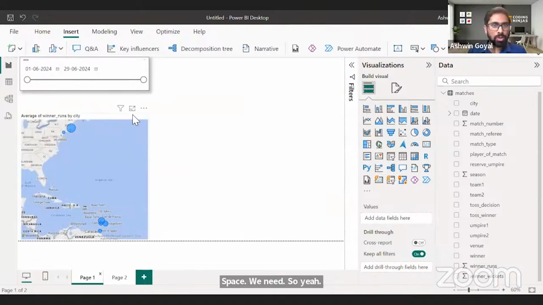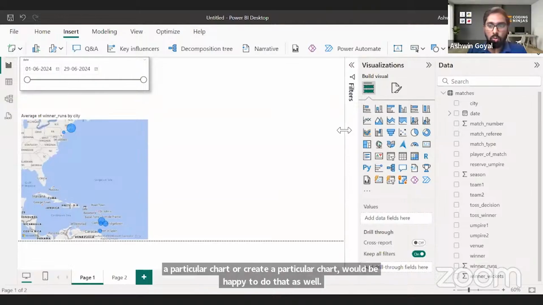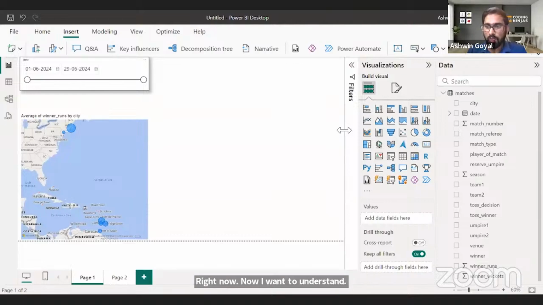Coming back very quickly, let's add one more chart that everyone wants to see. And maybe I'll invite ideas also at this point. If you want me to display or create a particular chart, I would be happy to do that as well. Right now I want to understand, for the winner, what was the average number of runs scored?